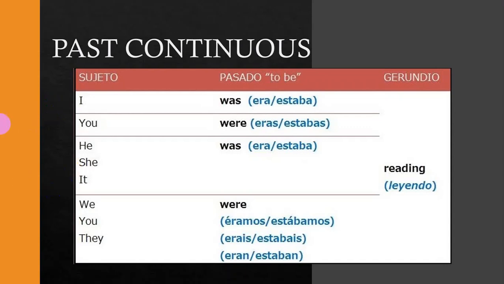We have, in Spanish, the structure: the subject, the verb to be, the gerund, the verb with ing, and the complement. Obviously, the subject, you know: I, you, he, she, it, the third person, we, you, and they, plural. And what is the verb to be? It is was, were, but we have to use it with a really important rule.